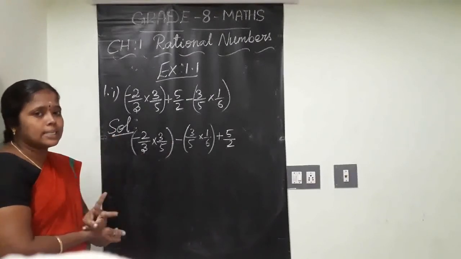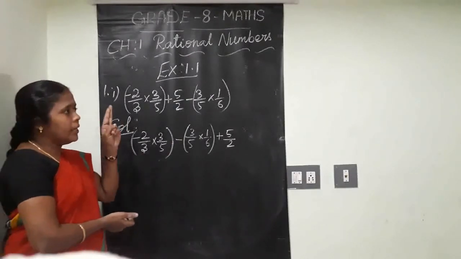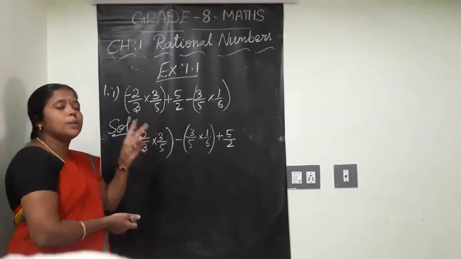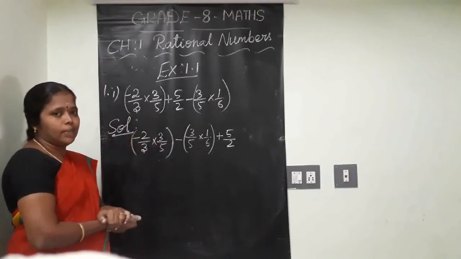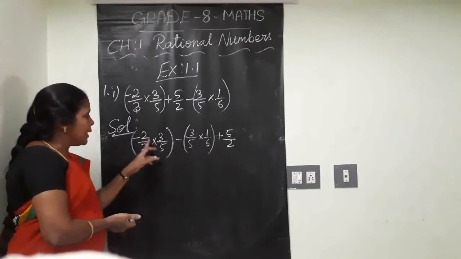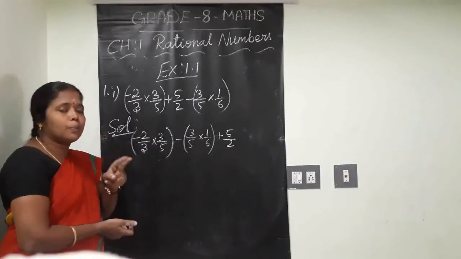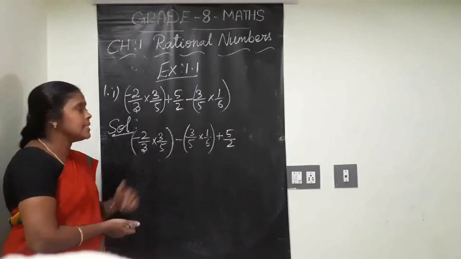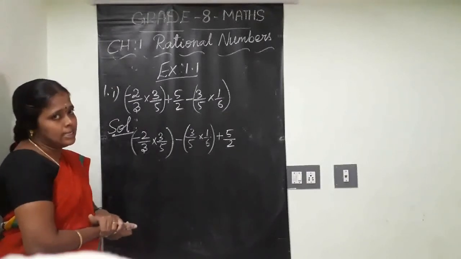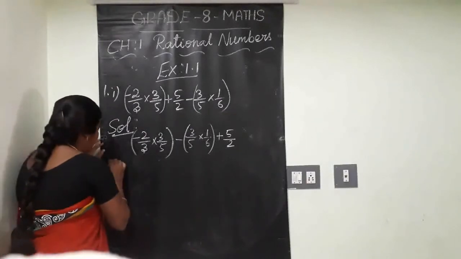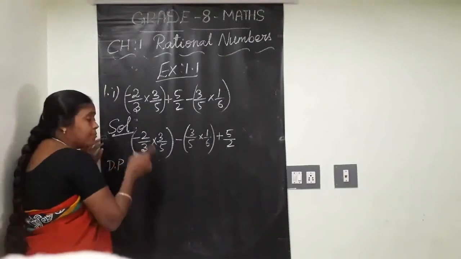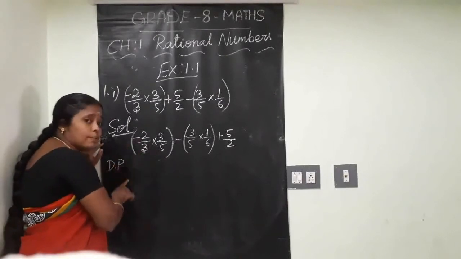There are two cases: multiplication over addition, and multiplication over subtraction. Clear? Here, which is suitable? Multiplication over subtraction. Yes, that second property of distributivity is suitable for this sum. Okay, I am going to write that here: distributive property of multiplication over subtraction.